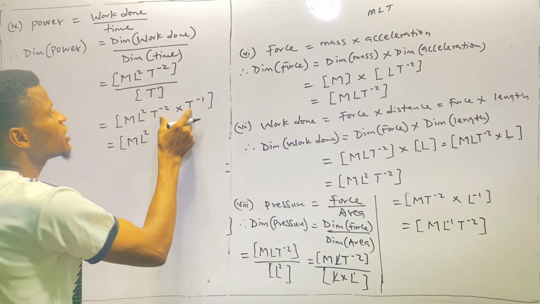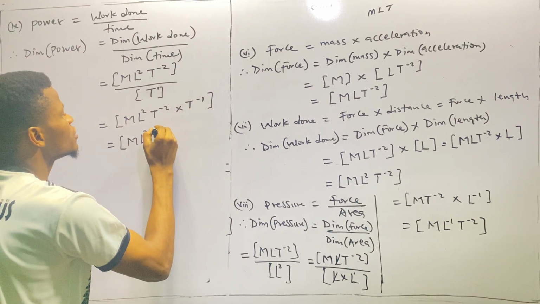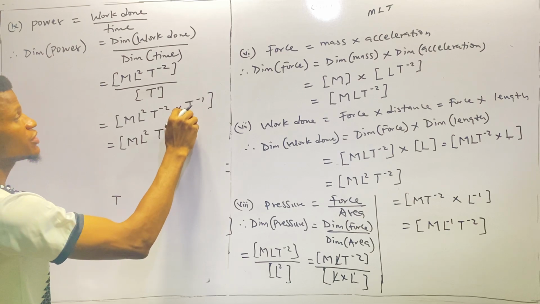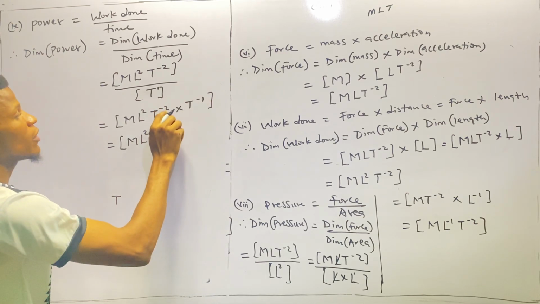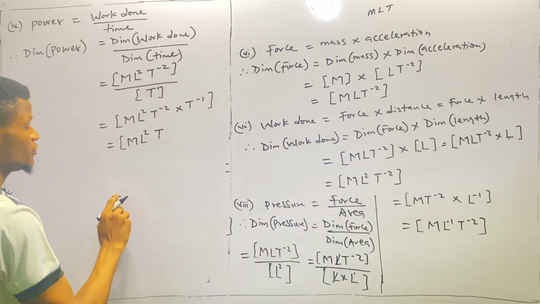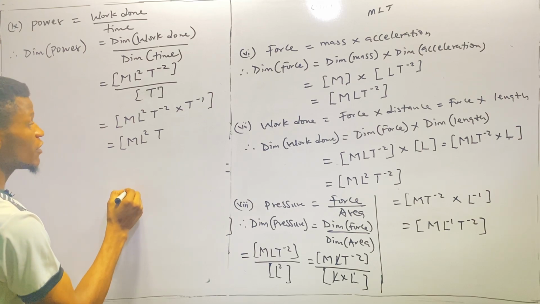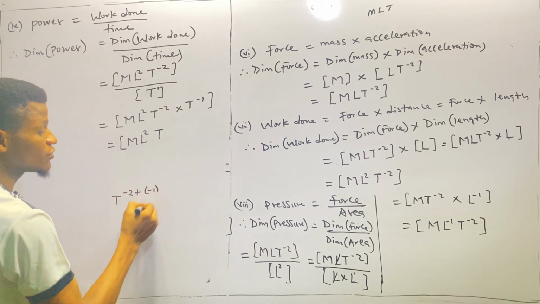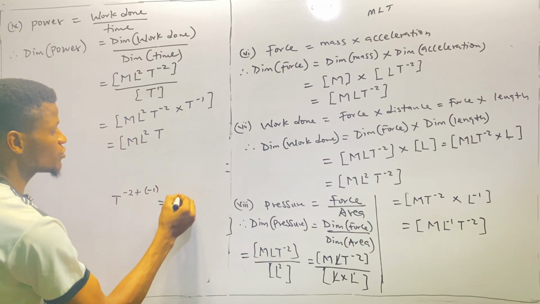Of course, we apply indices here. They have the same T. Once there is multiplication, it will be addition to their power. So we take any of the T here as our common T. So we add their powers, which is -2 plus -1. Which is equals to T raised to power -2.